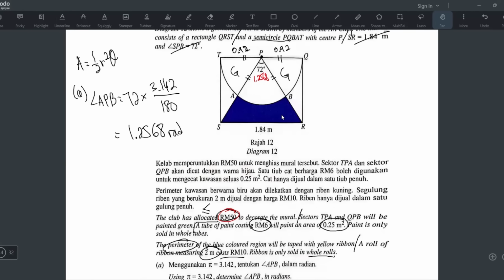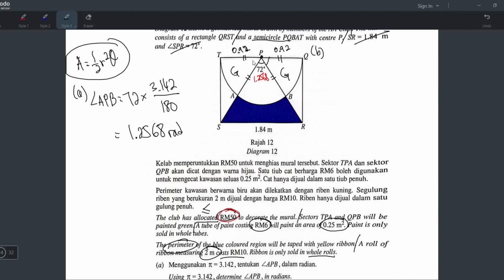Okay, first thing we have to find is the cost for the painting green cost. Yeah, that's the one of the cost, right? They mentioned here. And we have to find the area of sector. Okay, so for B, first we have to find area of the green, this one. Because we want to find out how much cost we need for the painting, the green paint. So we have to find area of sector, but we need the angle here. Because later we have to use this formula, we need the radius and the angle.